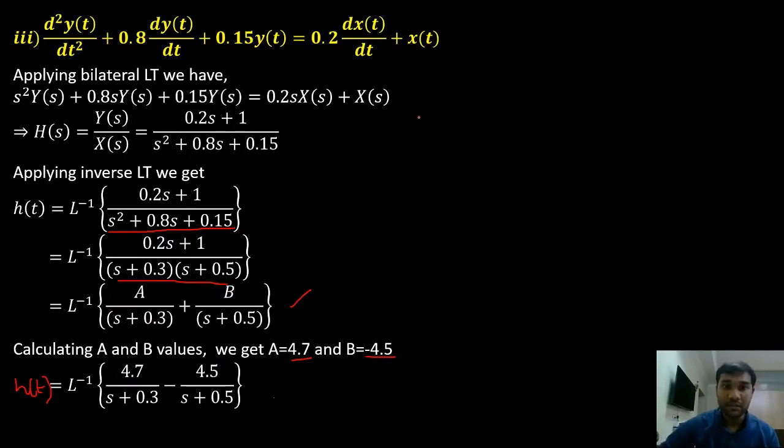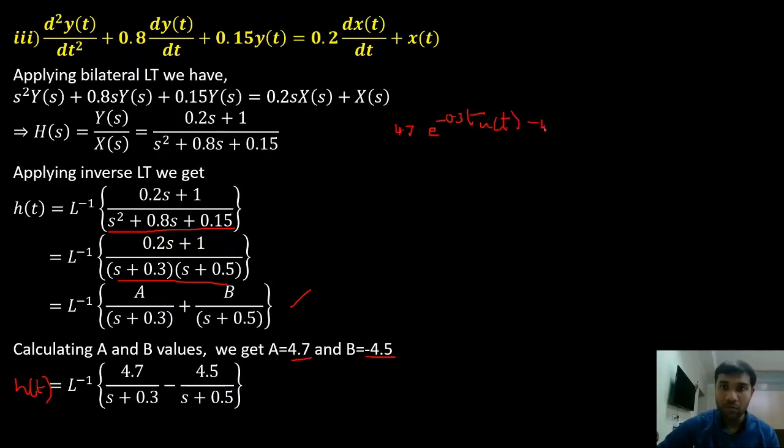Now if I take the inverse of this, 4.7 is the constant, and Laplace inverse of 1 by s plus 0.3 is nothing but e power minus 0.3 t into u of t.